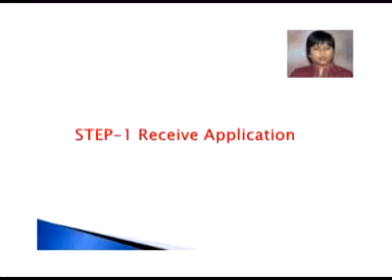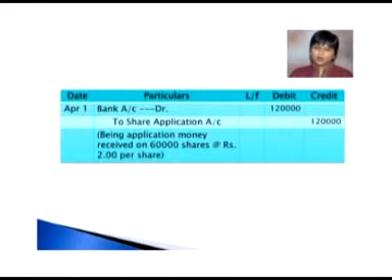Now let us see how things will happen. In step 1, we receive application money. For application money, our entry will be the same as we have discussed in earlier cases: bank account debit to share application account. Now we have received applications for 60,000 shares, though we offered only 50,000 shares, and the amount per share is rupees 2. So the total amount with which the bank account will be debited and the share application account will be credited is rupees 1,20,000.